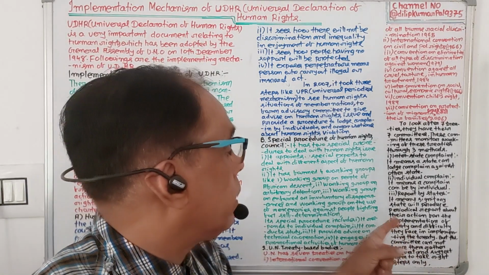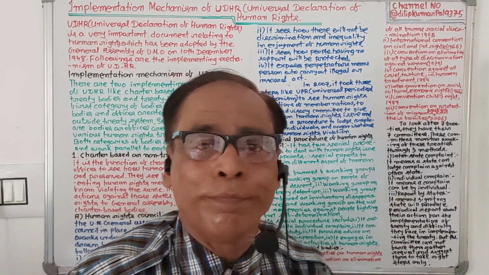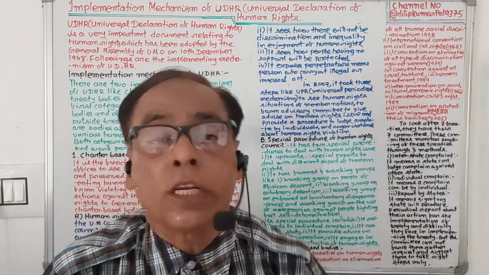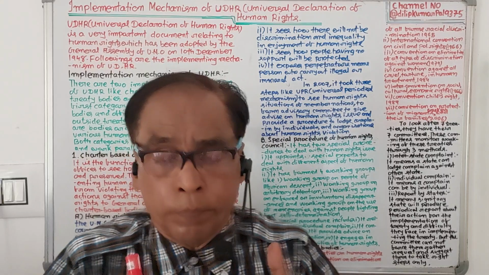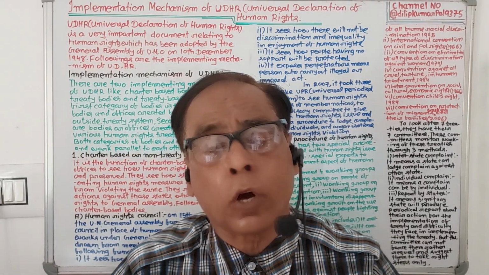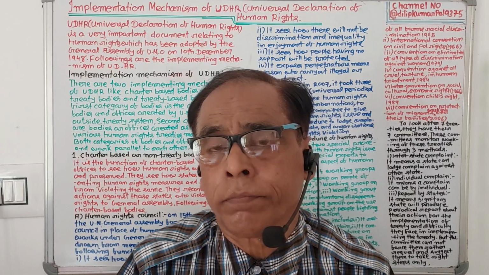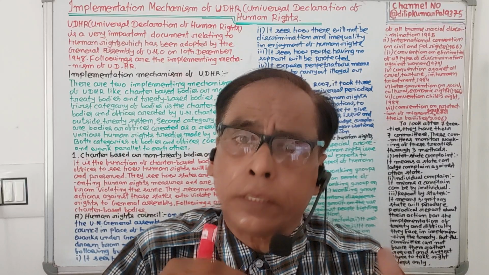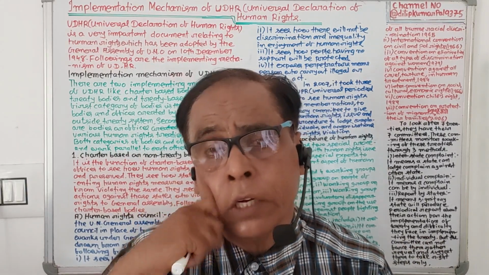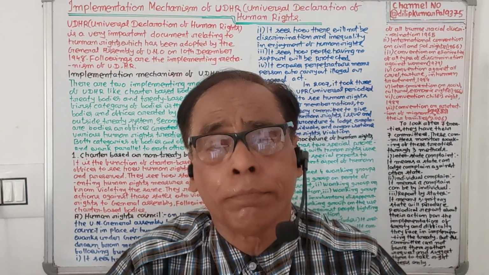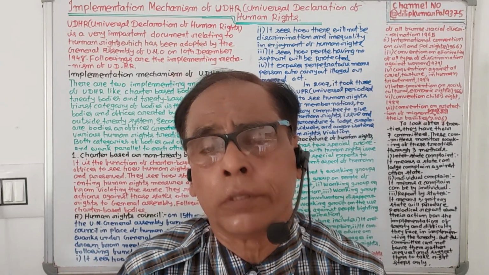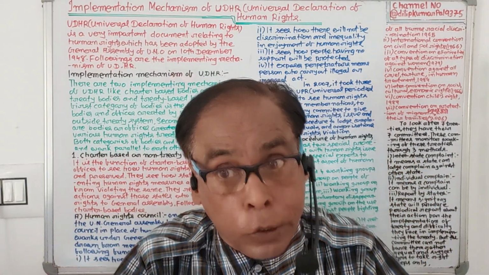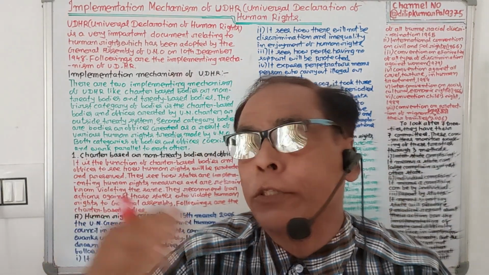Finally, report by states means every treaty has some member states. It is the function of member states to produce a periodical report before the committee on what steps they have taken in implementing the treaty. When they produce the report, the committee cannot force them to execute the provisions of the treaty. The committee can give suggestions and requests to take steps for the execution of the treaty.